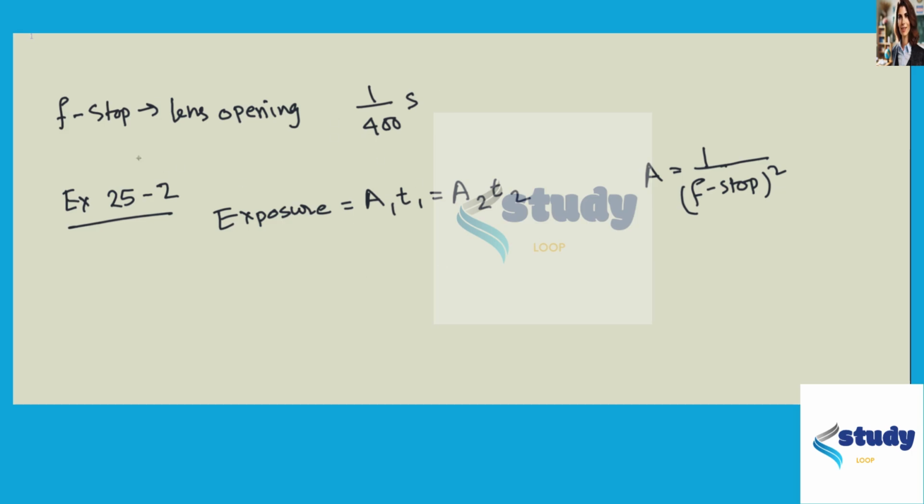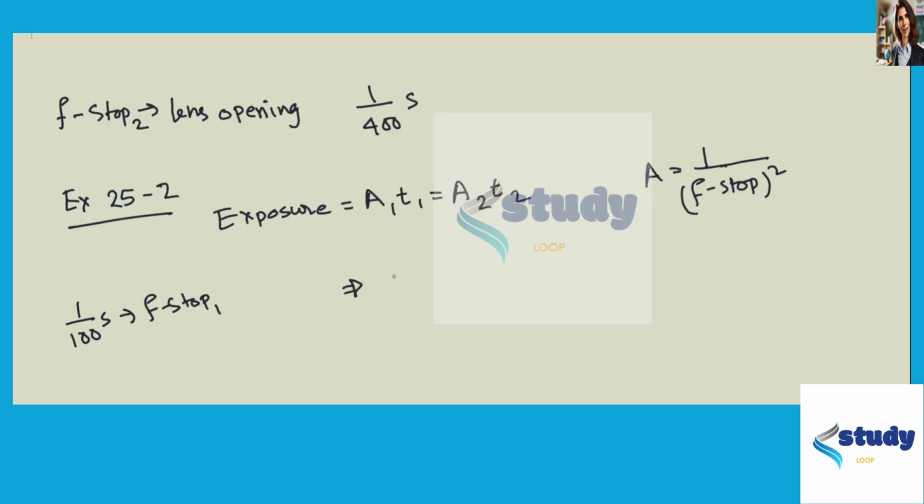So for this, let's say this is f-stop 2, and for 1/100th of a second, let's call the lens opening f-stop 1, which is related to A1.